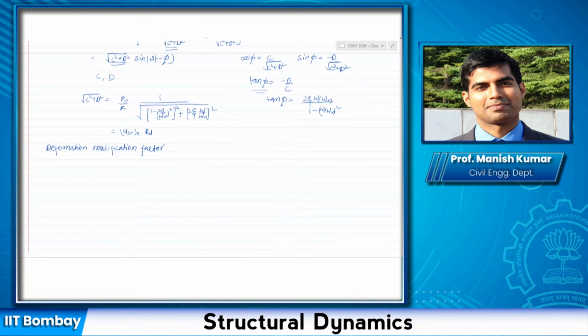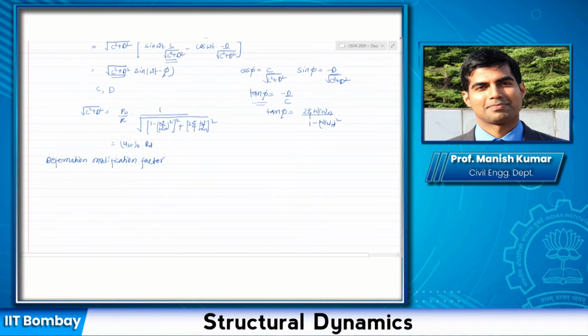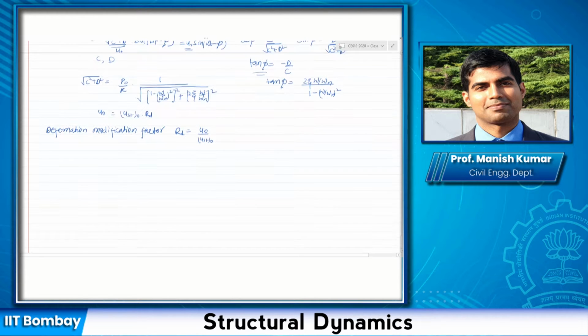This value is nothing but u naught, let us say, the dynamic peak displacement, because the peak value of the function u naught sine of omega t minus phi is actually u naught. So u naught is equal to u_st naught times Rd. So Rd is basically the ratio of dynamic to static peak values. This is the expression for Rd.